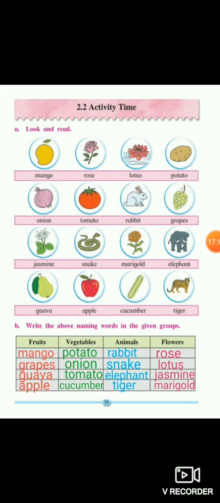In the fruits, you can see mango. So write the spelling of the mango in the fruits column. Second one, write the spelling of grapes. Third one, guava. And the fourth one, apple.